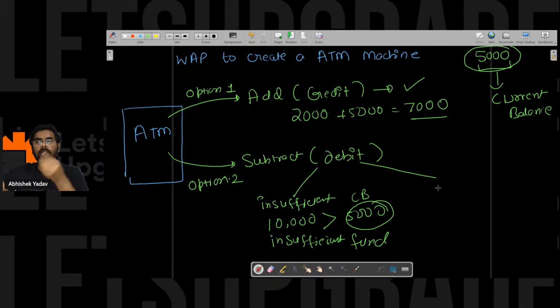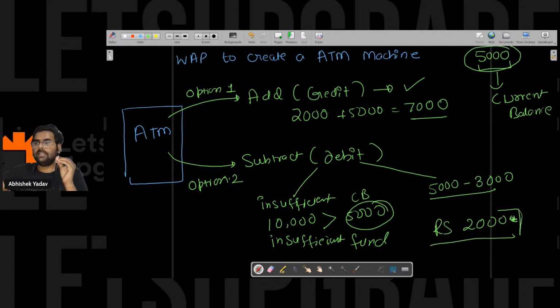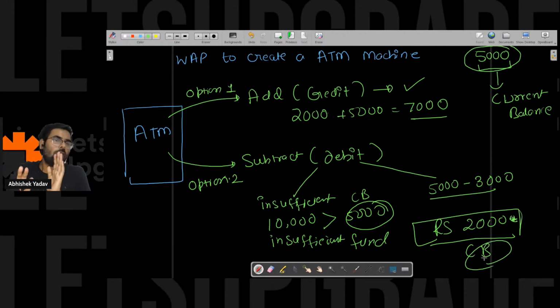I will debit the amount. That is, from 5,000 rupees, I will subtract the amount that the person wants to debit, right? So let's assume the person wants to debit 3,000 rupees. So what will happen? 2,000 rupees is left in the current balance. So after performing the operation, I have to print the current balance on the output screen.